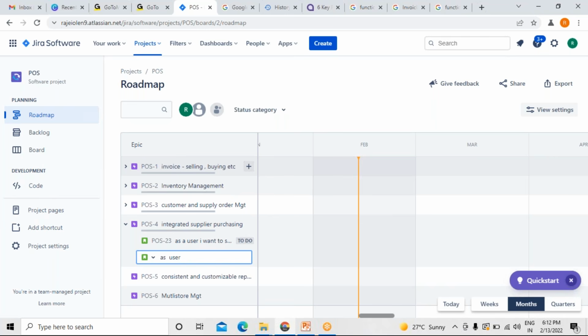As a user, I want to see the status of the purchase order pending at the supplier end. Okay, next.